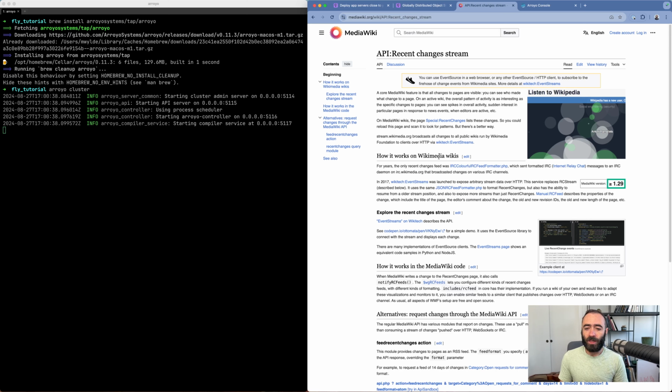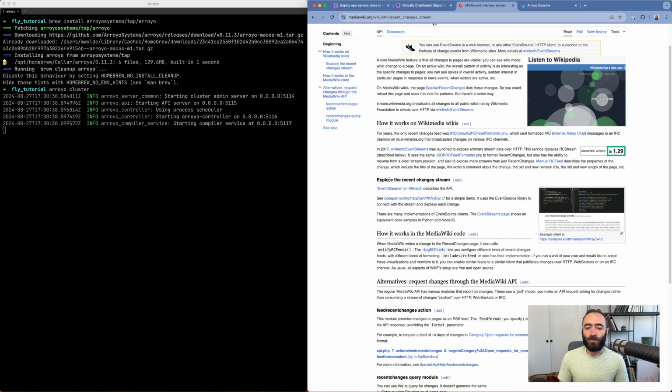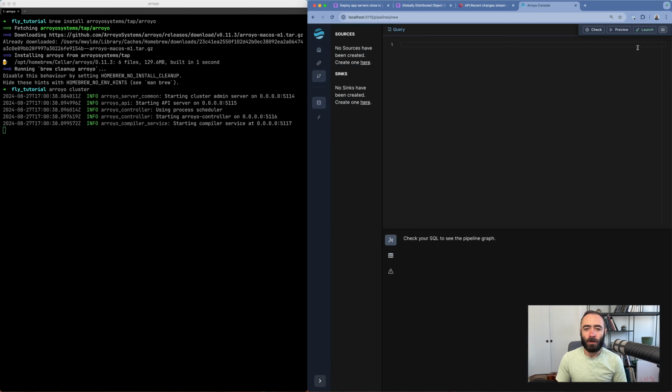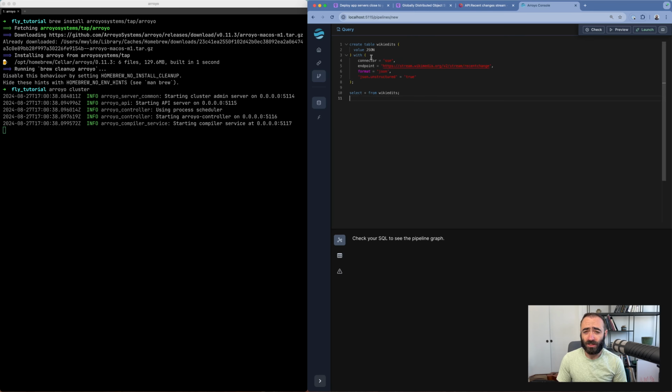The one we're going to be looking at is the recent changes stream, which gets published to every time anyone edits a page on Wikipedia or one of the other Wikimedia sites. Helpfully, this is published as an event stream or a server-sent event stream, which is a really simple HTTP-based streaming protocol that Arroyo natively supports. So we're going to create a pipeline here that's going to read from this server-sent event source. A basic version of this source just looks like this.